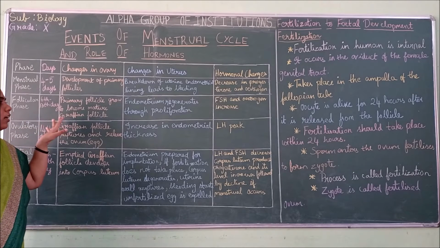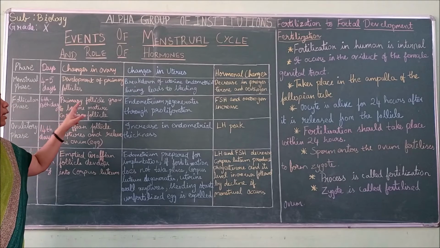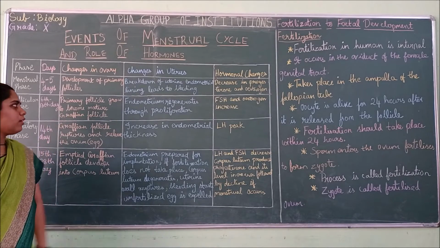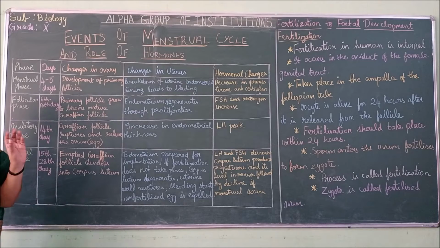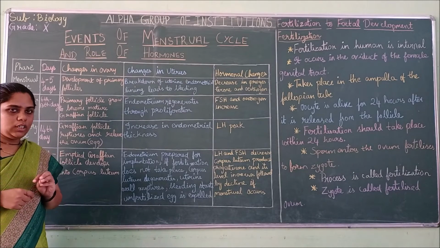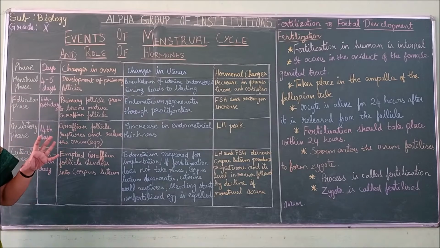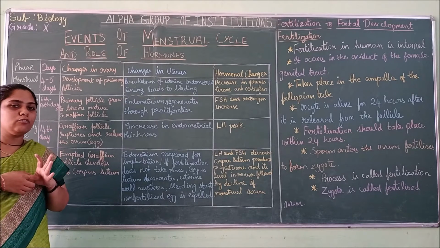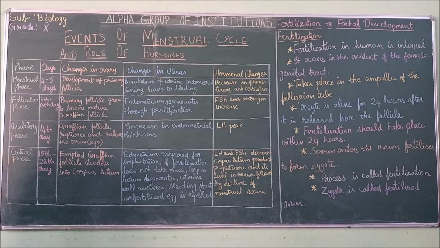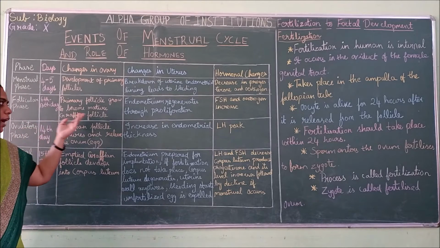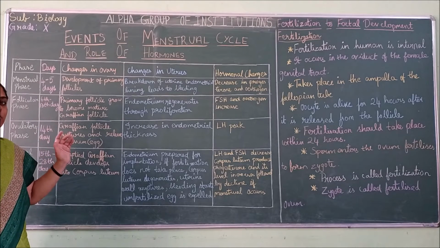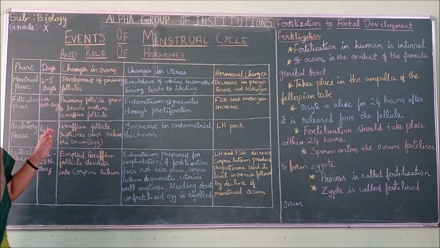So in the ovary, what happens? The primary follicle grows to become a mature Graafian follicle. The immature ovum containing primary follicle enlarges and fluid is filled. The follicle also enlarges and forms the Graafian follicle. So it develops. If you see the diagram, you will remember the cross section of the ovary.